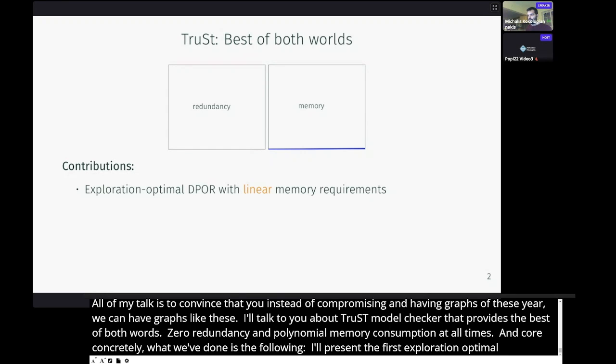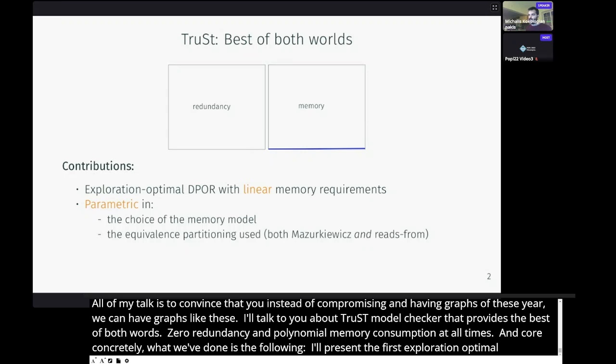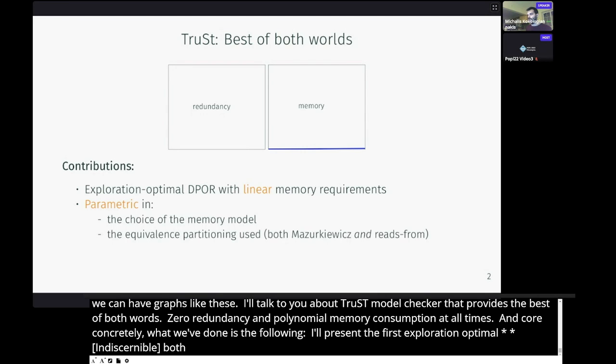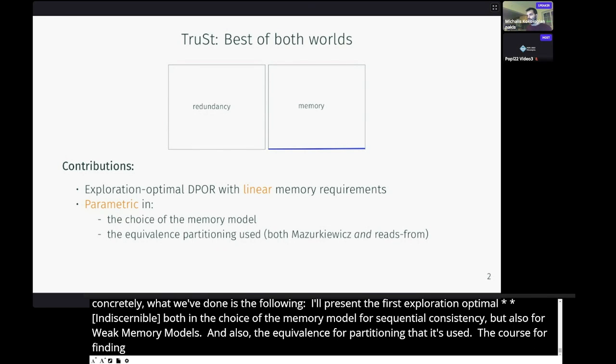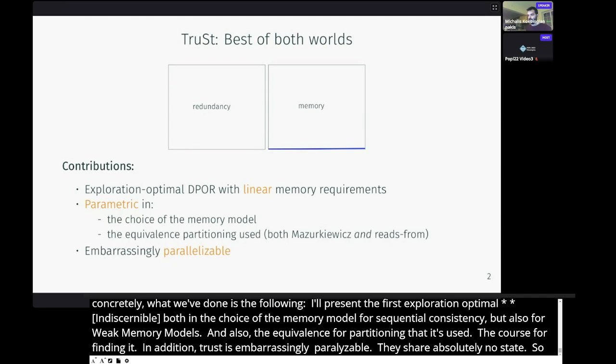Our algorithm is parametric both in the choice of the memory model, that is, it doesn't just work for sequential consistency, but also for weak memory models like TSO, PSO, and RC11, and also in the equivalence partitioning that is used, how coarse or fine-grained it is. In addition, Trust is embarrassingly parallelizable. Different explorations share absolutely no state, so they can be explored completely in parallel. And finally, Trust's core algorithm has been verified in Coq.